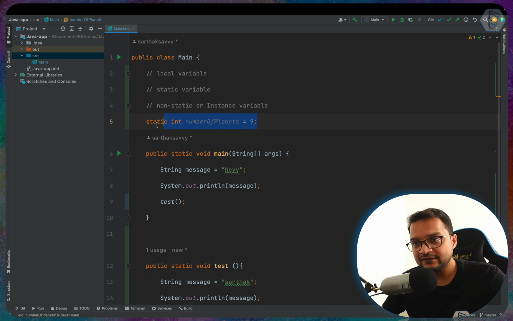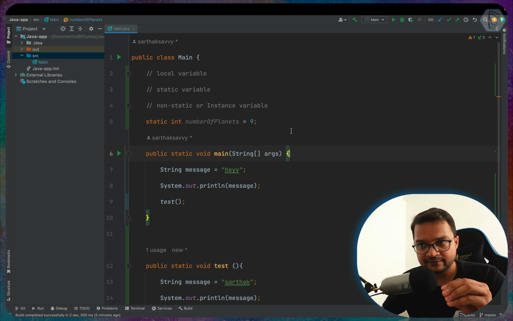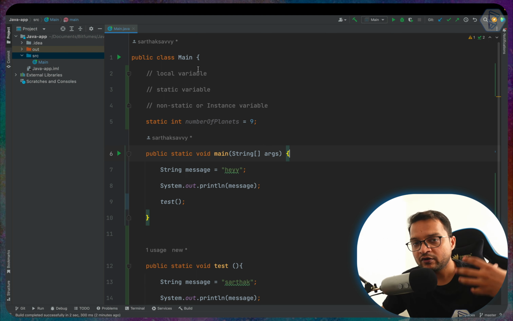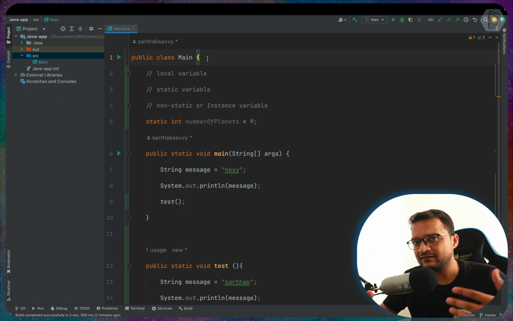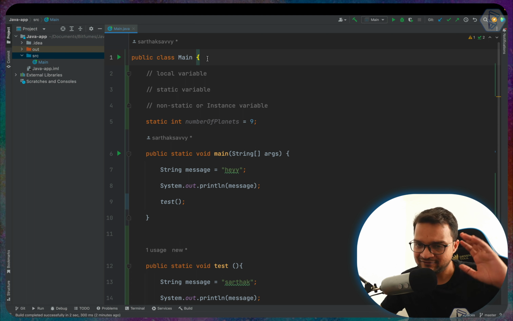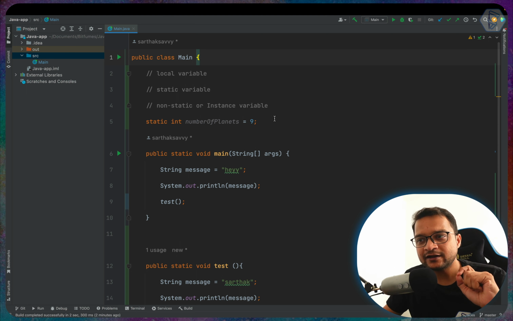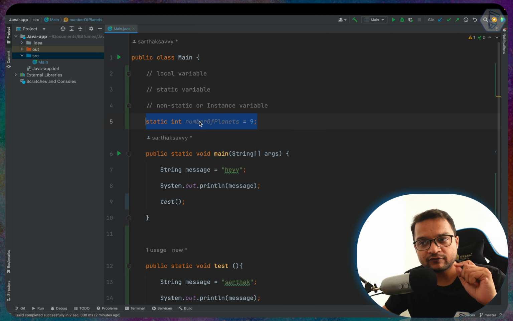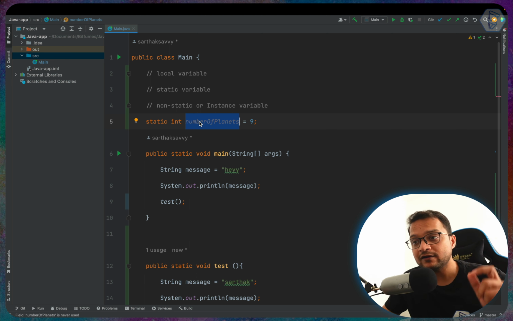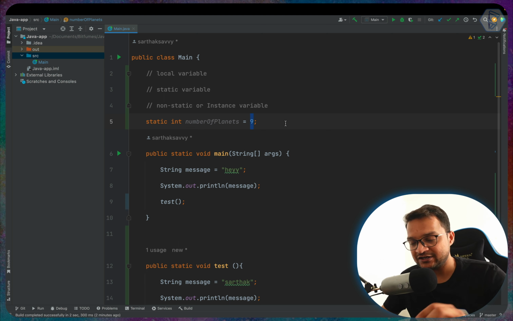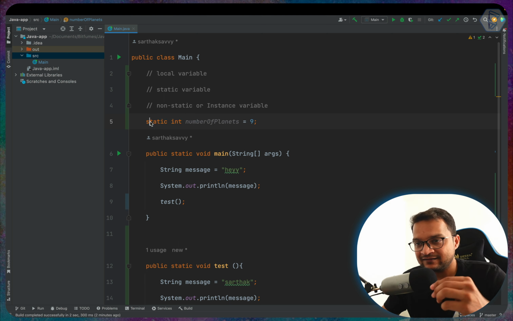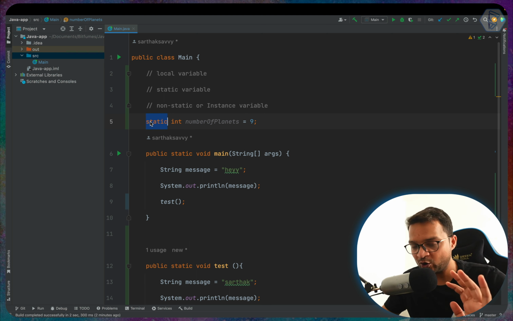Now this is static, meaning it doesn't matter how many times you create an instance of this class. Now what is an instance? Think about an instance as a copy. It's not exactly a copy, but just think about it as a copy. No matter how many times we create an instance, the value of this number of planets is always going to be 9, never going to be reinitiated. That's why it's static, as the static keyword represents. It's not going to move, it's not going to change.